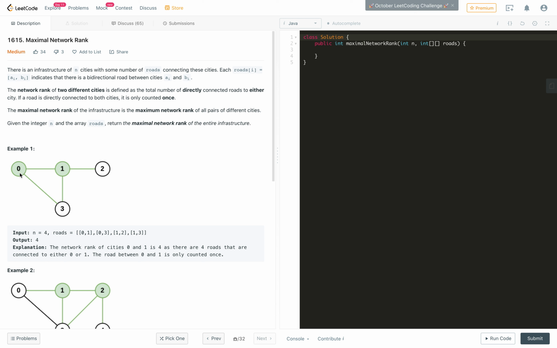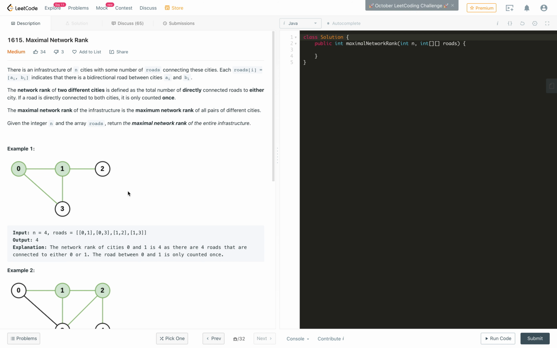And if a road is directly connected to both cities, it is only counted once. So right now, if you see, we counted this common road between city 0 and 1 two times, one here and one here. So we need to subtract 1. So the overall network rank of this pair, city 0 and 1, is 4. We have to return the maximal network rank.